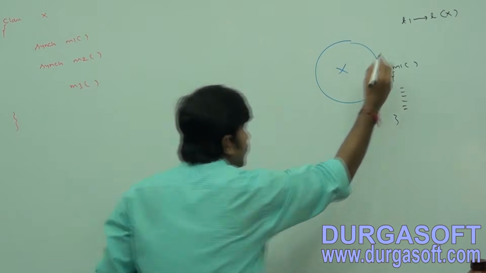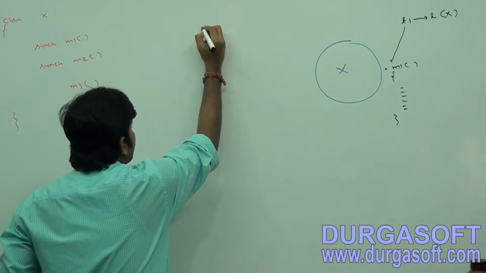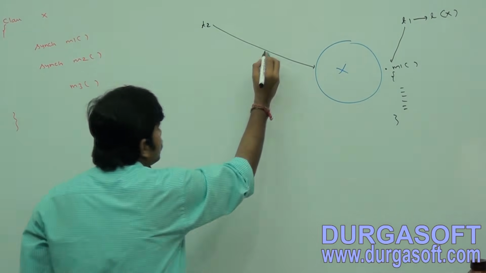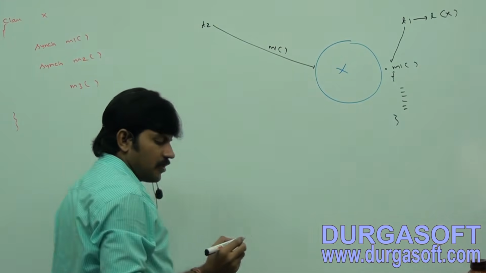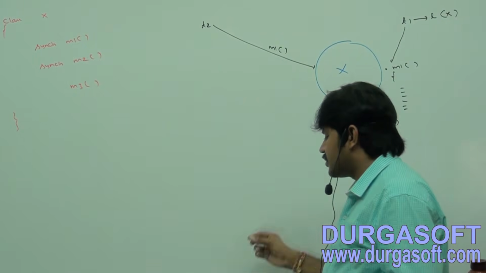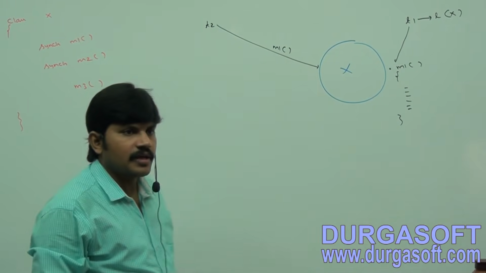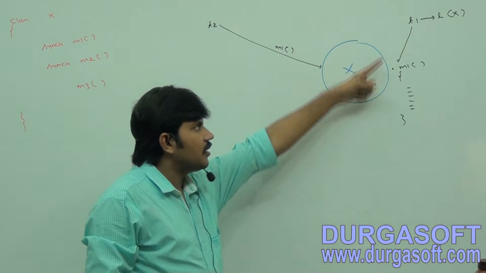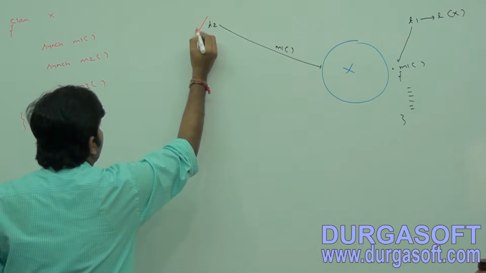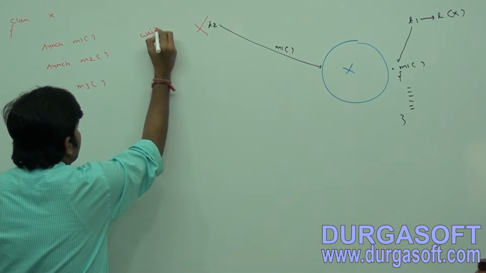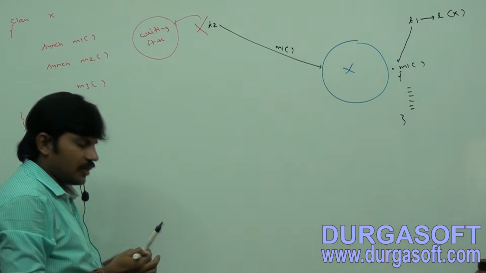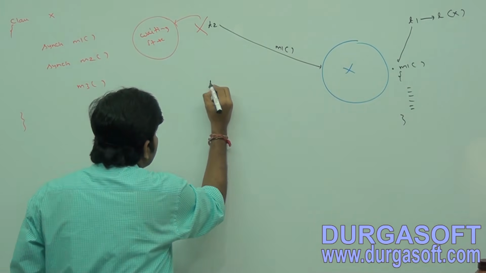Meanwhile, T2 came. Boss, I want to execute the M1 method. Can you tell whether T2 will get the chance or not? No, T2 won't get the chance because T1 is already executing. So T2 will enter into which state? The waiting state, right?